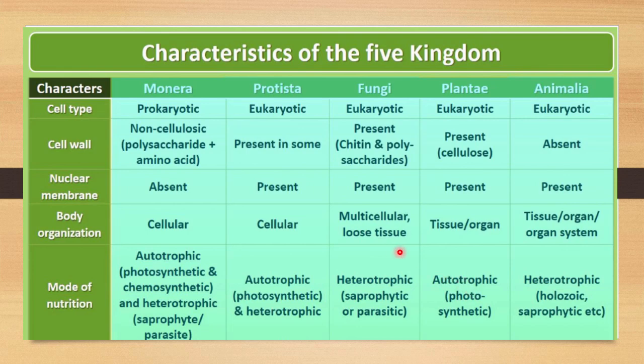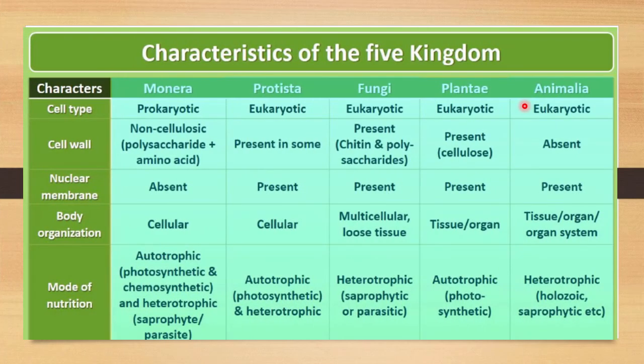So if you are comparing between fungi and plantae, there are two major differences: the cell wall and the mode of nutrition. The cell wall in fungi is made up of chitin, whereas in plantae it is made up of cellulose. In fungi, the mode of nutrition is totally heterotrophic, whereas plantae is autotrophic. These are the two basic differences between kingdom fungi and kingdom plantae.